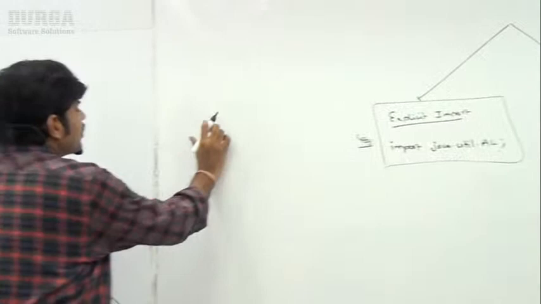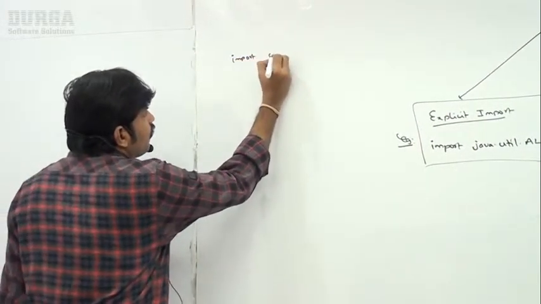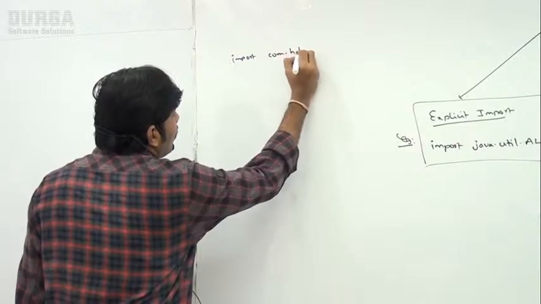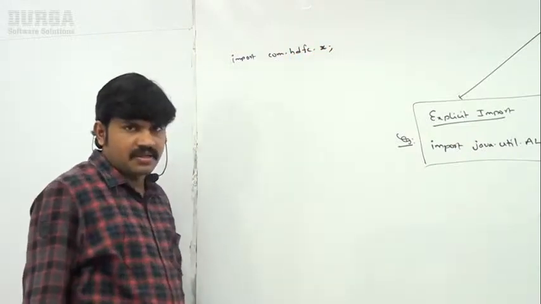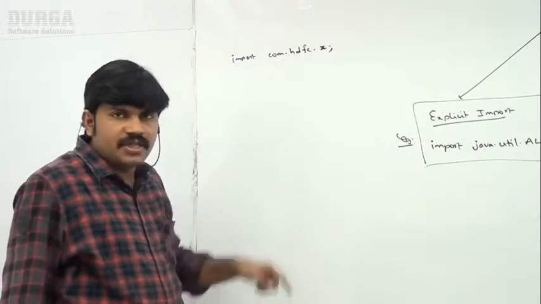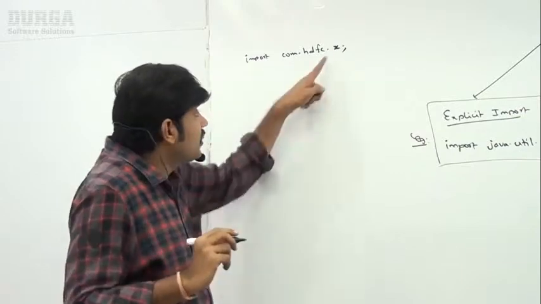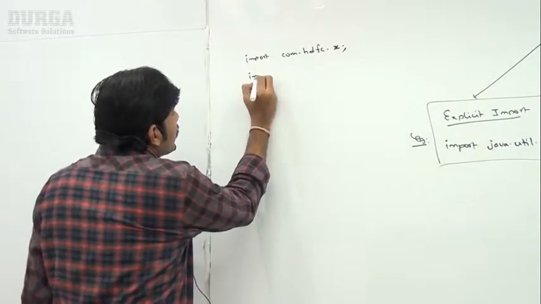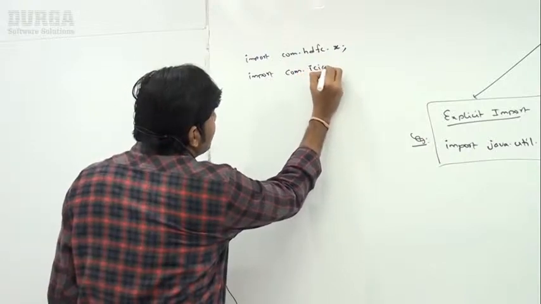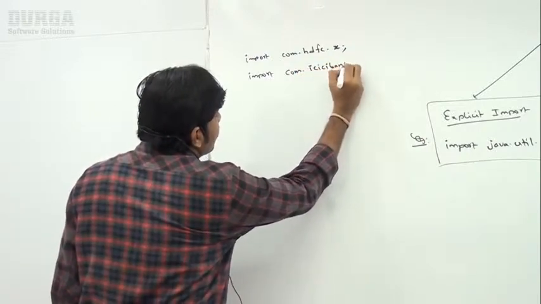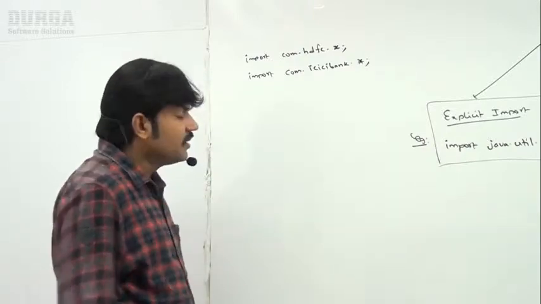Here, listen to a small example. Suppose I take import com.hdfc.*. Is it implicit or explicit import? Implicit import. Next, import com.icicibank.*.